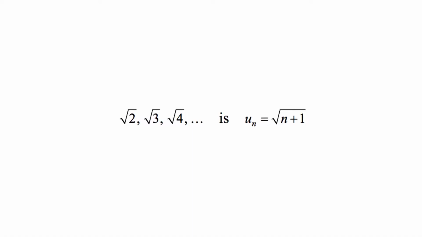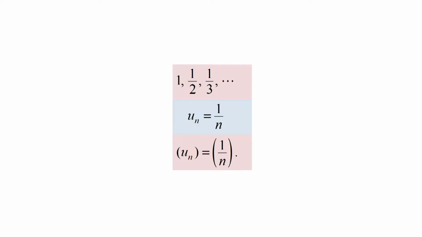The nth term of the sequence square root of 2, square root of 3, square root of 4, etc., is u_n equal to square root of (n plus 1), and the sequence is denoted by {u_n} equal to {square root of n}. The nth term of the sequence 1, 1 upon 2, 1 upon 3, etc., is u_n equal to 1 upon n, and the sequence is denoted by {u_n} equal to {1 upon n}.